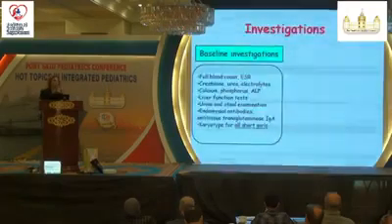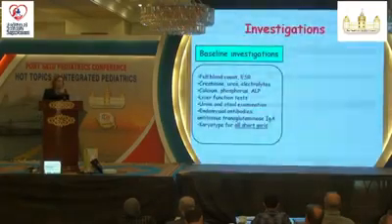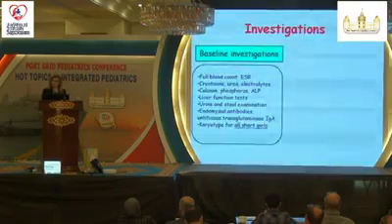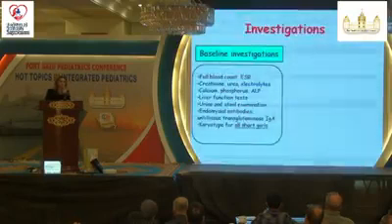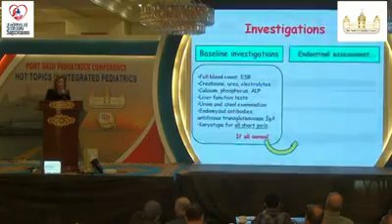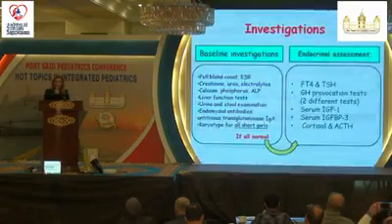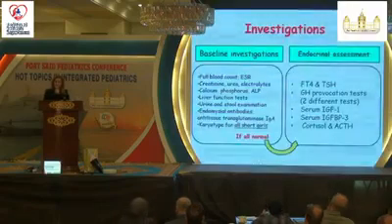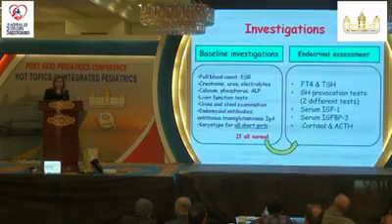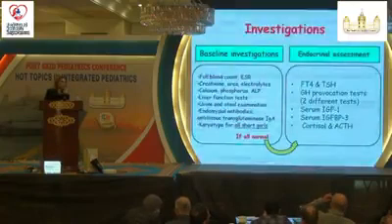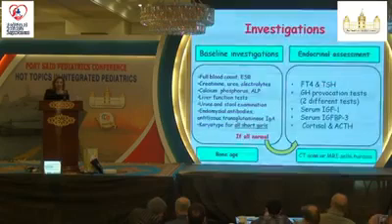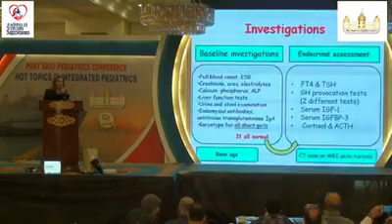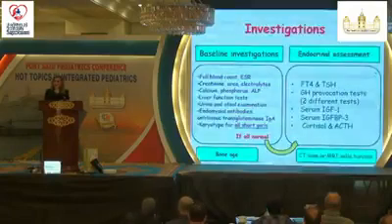Investigations: we start with the baseline investigations: CBC, ESR, liver functions, kidney functions, calcium, phosphorus, alkaline phosphatase, urine and stool, celiac screening antibodies, and don't forget to do a karyotype for any short girl, even if she's not dysmorphic. If all of these are normal, we do endocrinal assessment: thyroid functions and growth hormone provocation test. You must do 2 different tests. Sometimes IGF-1 and binding protein, and if you are suspecting Cushing, you will do cortisol and ACTH. Don't forget to do a bone age. And sometimes we do MRI of the sella turcica, if there is panhypopituitarism and we are thinking of a tumor.